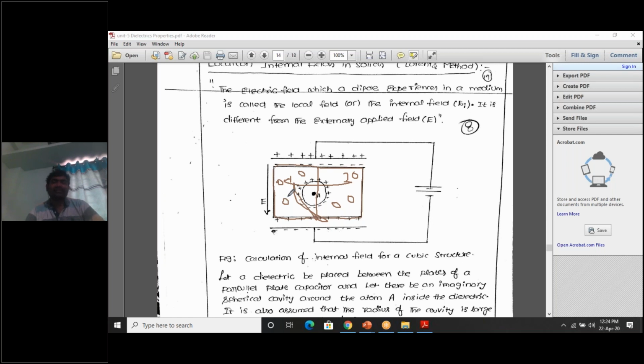If you divide the cube into two parts, first half and second half, the first half contains, let us say, three atoms. The second half also contains three atoms. These three atoms will create an electric field in this direction, for example. These three will create an electric field in this direction. These three atoms also create an electric field in this direction.